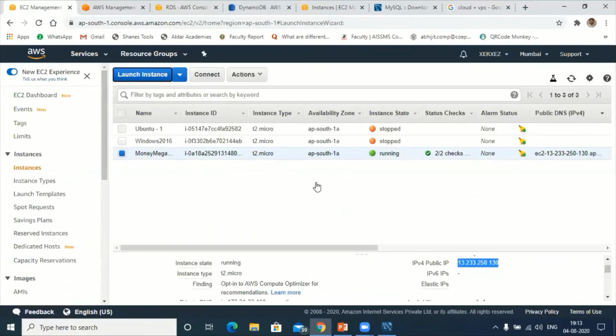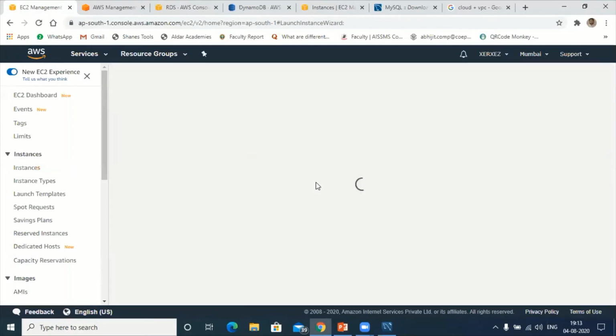Now let's try to create the EC2. Go to launch instance. Hold on, it takes time.